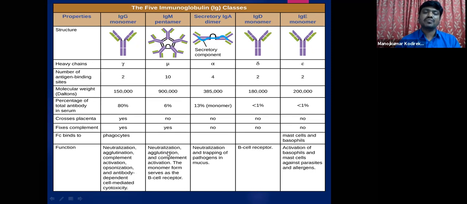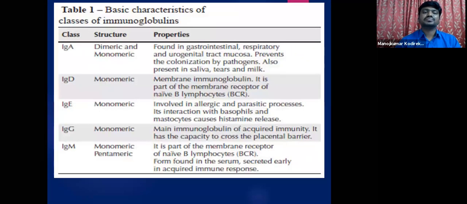The IgM type of antibodies help in neutralization, agglutination, and complement activation. And this is the function of IgG type: it helps in neutralization, agglutination, complement activation, and opsonization. So all these are the functions of IgG type of antibodies. This is another slide which also gives some information regarding the different classes of antibodies with their properties. So here, this is the function of these antibodies.